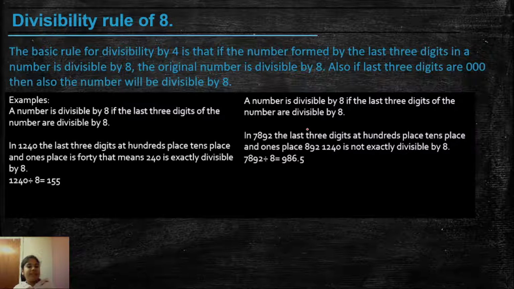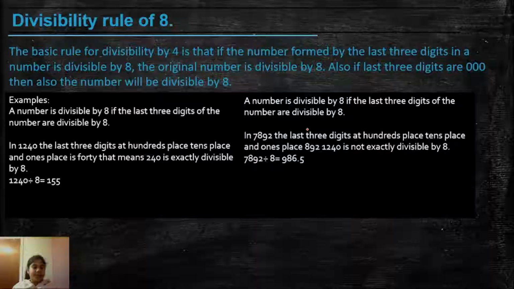Our next divisibility rule is of 8. The divisibility rule of 8 is very simple. It's just like 4. The divisibility rule of 8 says that if the last three digits, at the ones, tens and hundreds place, are divisible by 8, then the whole number will also be divisible by 8. Let's understand this via some examples.